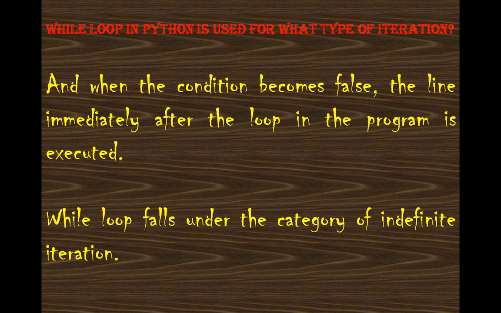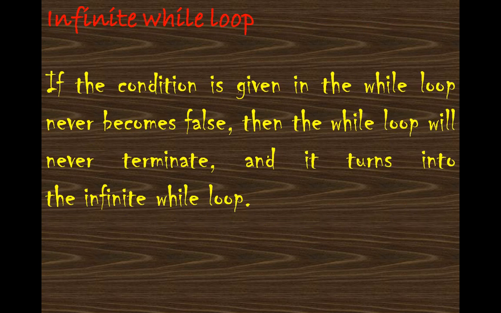So when the condition becomes false, the line immediately after the loop in the program is executed. When the condition becomes false, it comes out of the while loop. Alright, this is the main concept. So the while loop falls under the category of indefinite iteration. So what is indefinite iteration?